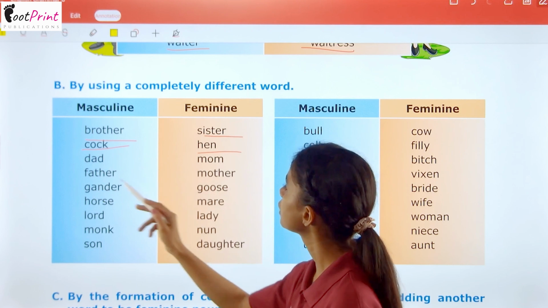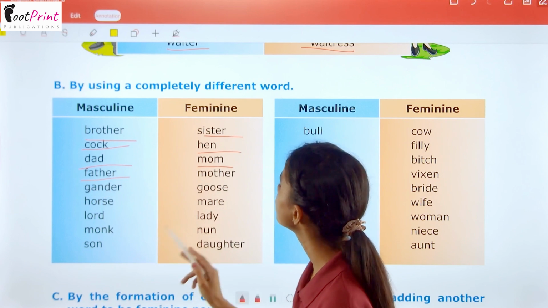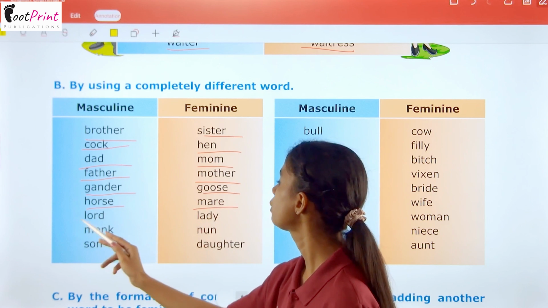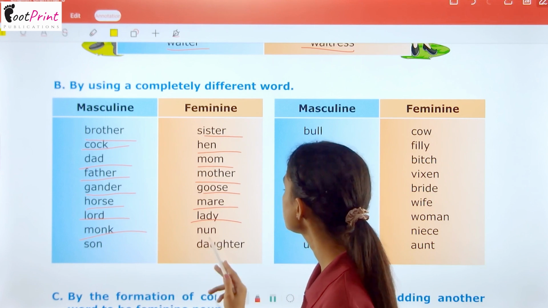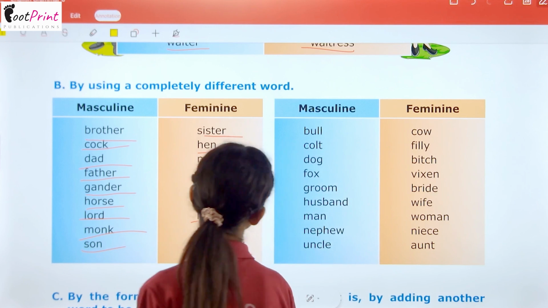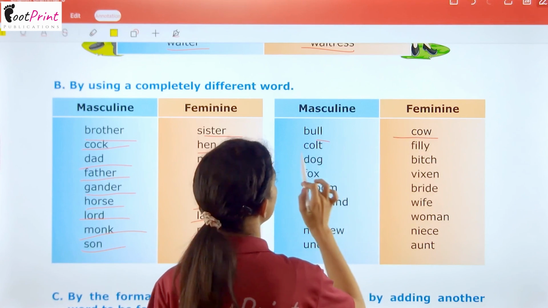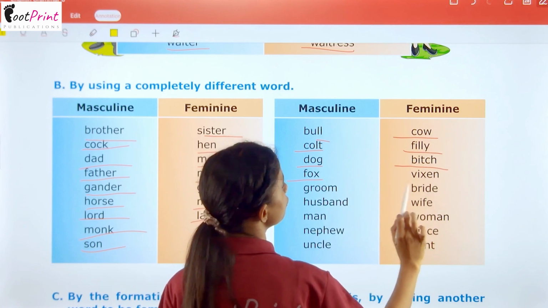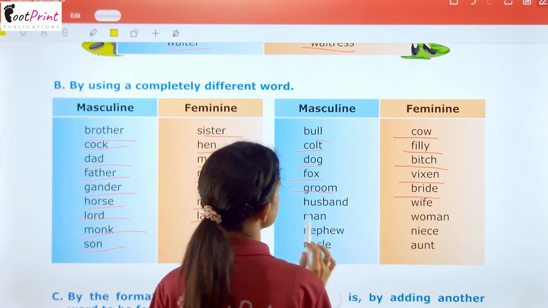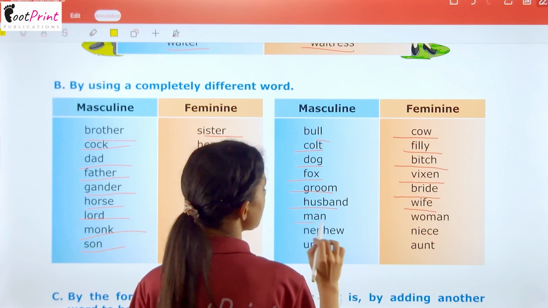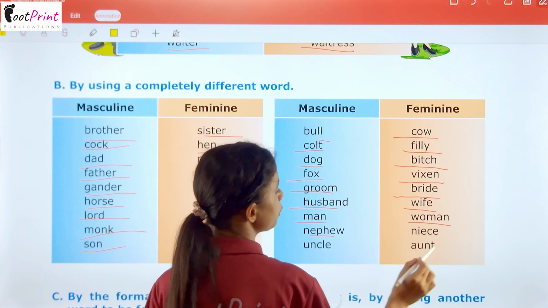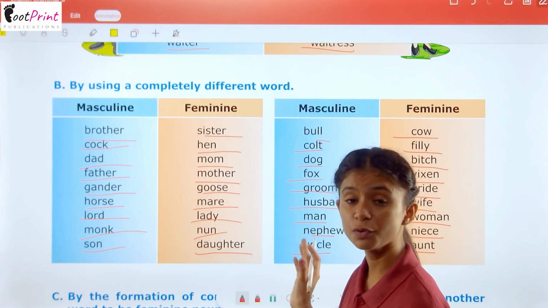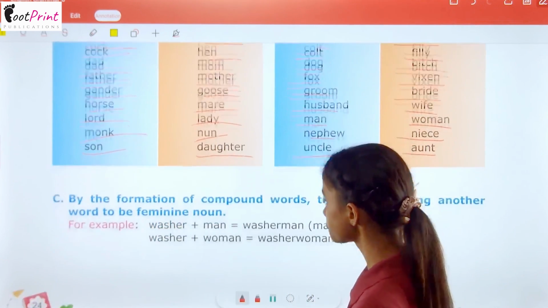For cock, we have hen; dad, mom; father, mother; gander, goose; horse, mare; lord, lady; monk, nun; son, daughter; bull, cow; colt, filly; dog, bitch; fox, vixen; groom, bride; husband, wife; man, woman; nephew, niece; uncle, aunt. So all these words are completely different from the masculine words, right?